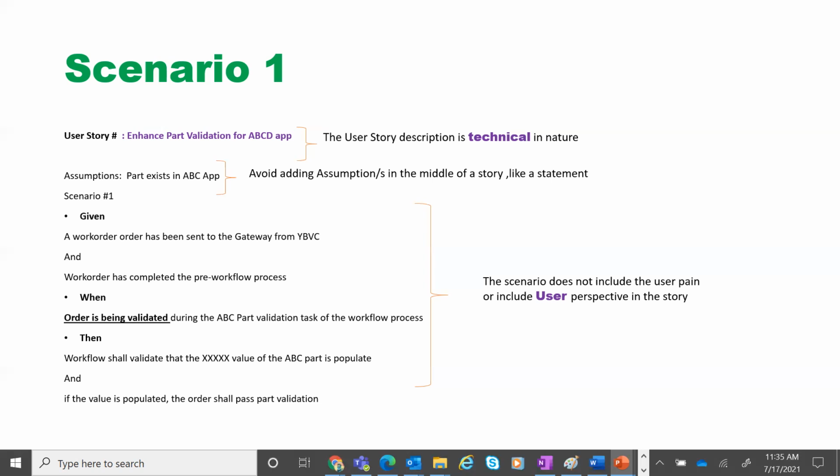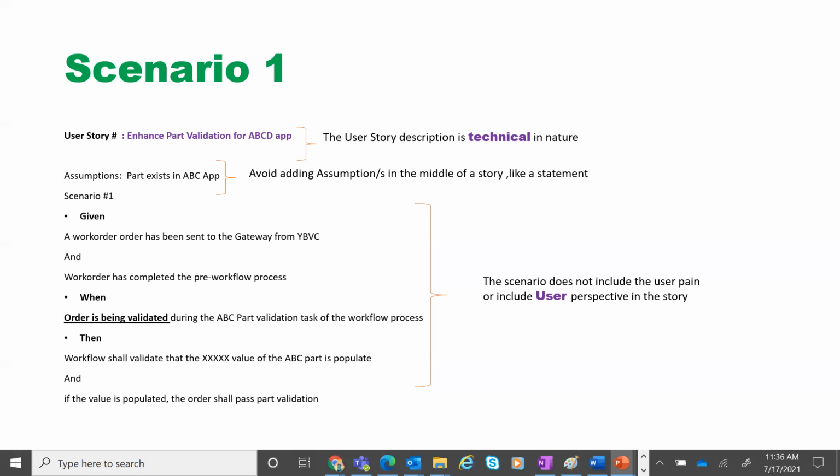How do I write that as a story? As a backend story, probably I will say that there is a part validation issue or an inventory validation issue. Therefore, return a message saying that the inventory or the book part is not available. Right? So look at it. You should look at the backend scenario. You should look at the front end scenario. You should try to write a story in such a way that the user is involved in this all the time. If not the customer, somebody else is going to make use of this.